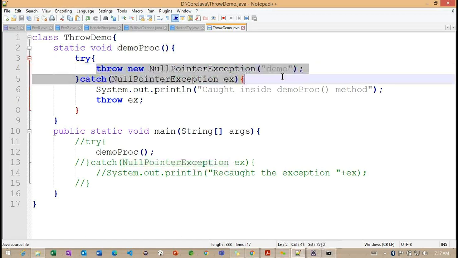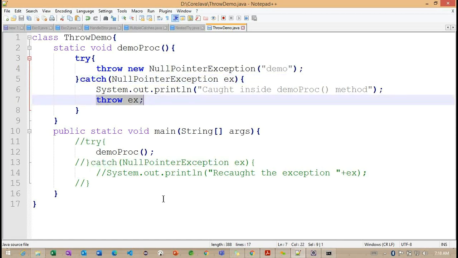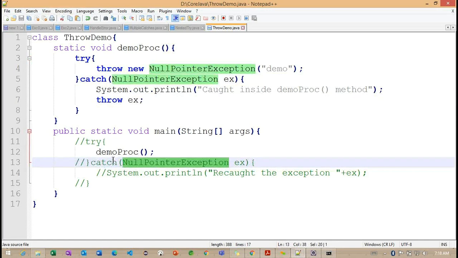Right. Now we understand how this throw keyword is used. Whenever we throw this exception, the appropriate catch block will handle it. And again, when we rethrow an exception, this particular catch block will handle it. For the second example, we commented out the try and catch block, and the default try and catch block is going to handle it. Getting the point? So this is all about the throw keyword.